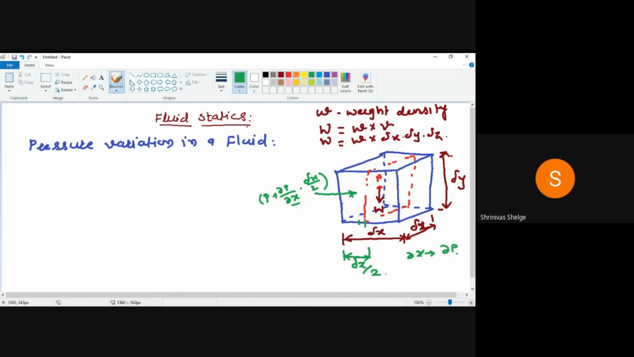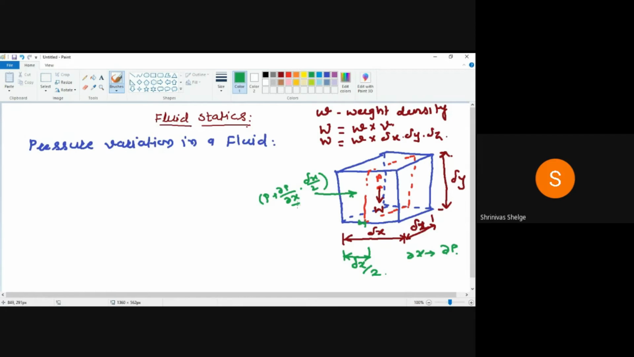We'll start from this point. Suppose this is a very small distance dou x. Dou represents very small actually. So for a small distance, there is a small change in pressure dou P in P. So P plus dou P by dou x. So at this point, pressure is P plus dou P by dou x.